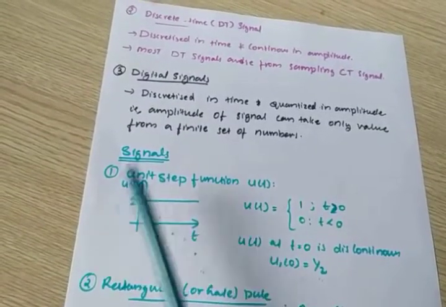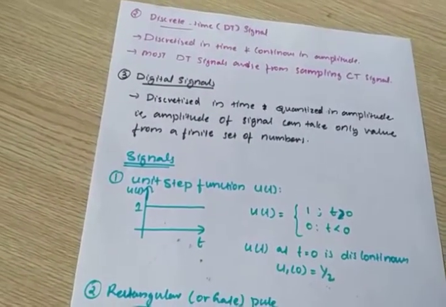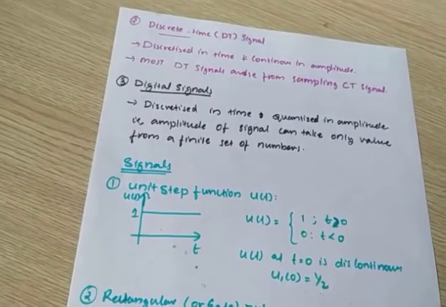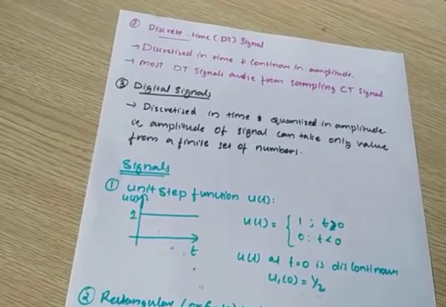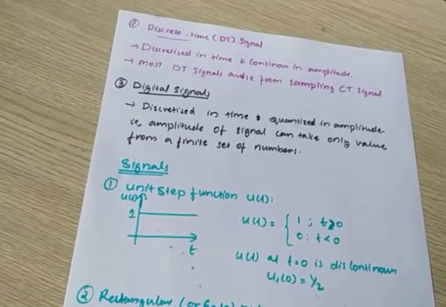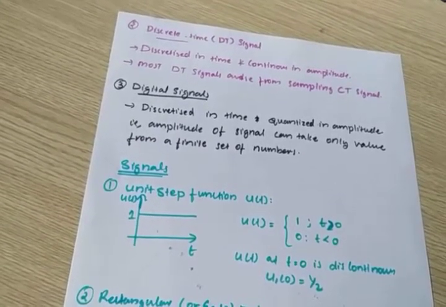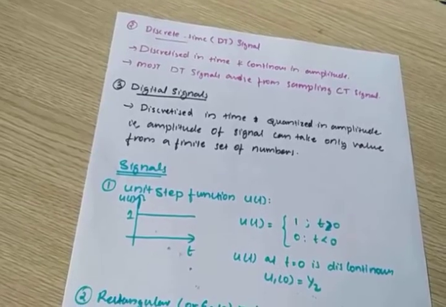You can see this kind of signal, for example, where a battery is connected to a switch. The battery is, for example, 5 volt DC, connected to a circuit, and after the battery you have a switch. When the switch is on, you will get 5 volts.